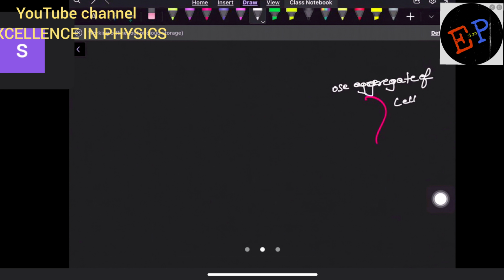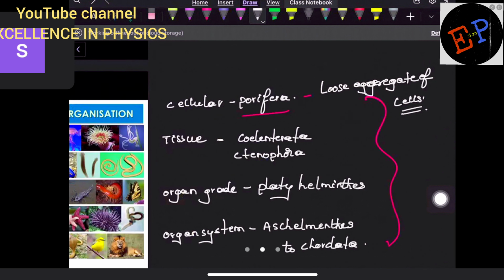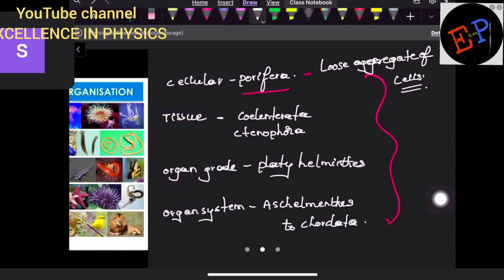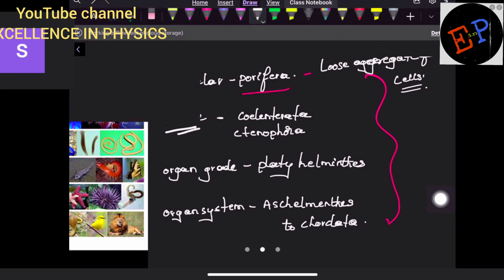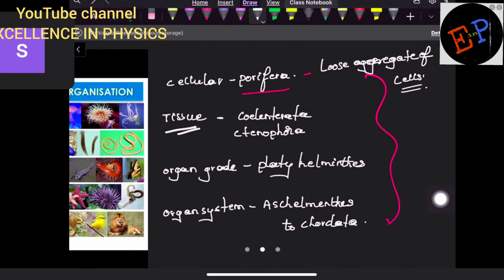What is meant by loose aggregate of cells? Just a group of cells, they will be present one on the other, and they will be behaving like an organism. So Porifera behaves like this. Next, tissue level of organization. What is meant by tissue level of organization? A group of cells combined together and performing some particular activity is called a tissue. So tissue level of organization is present in Coelenterata and Ctenophora.